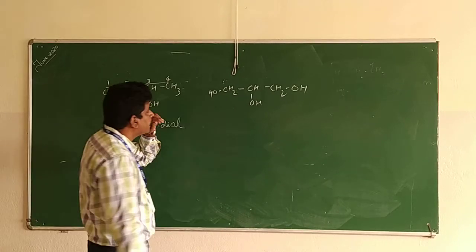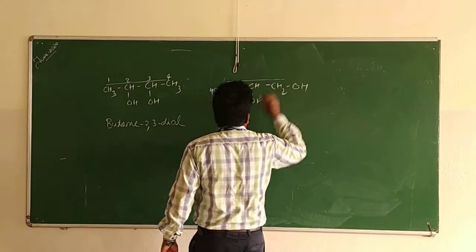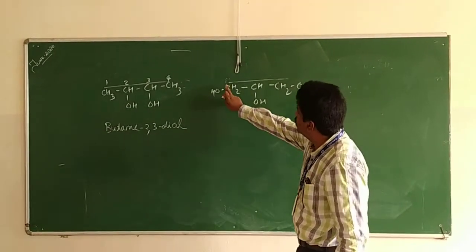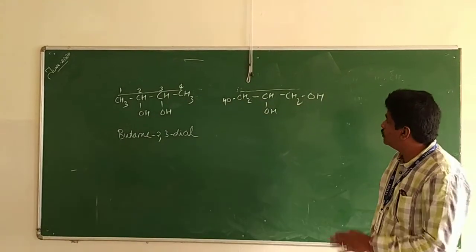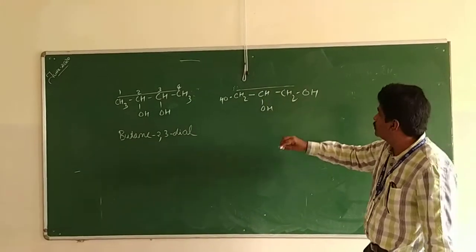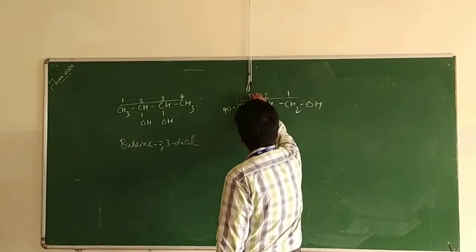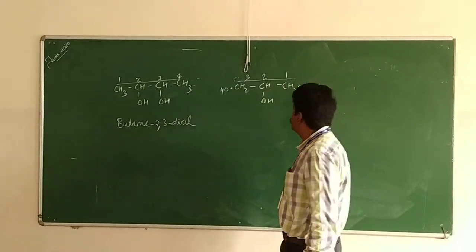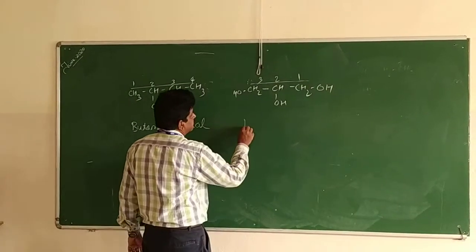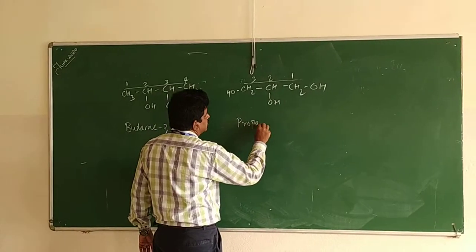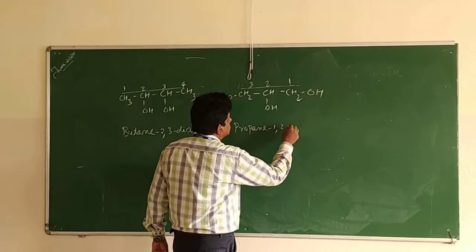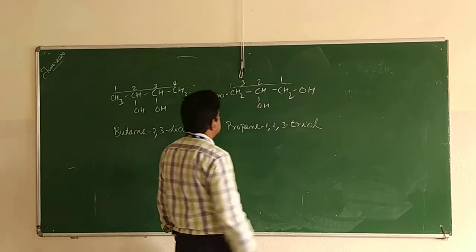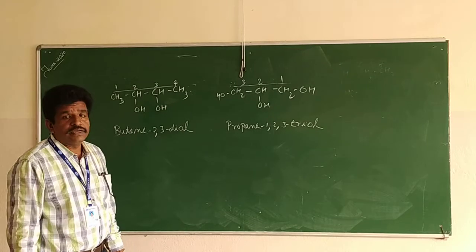This compound: this is the parent chain. If you start from here, this will get 1, 2, 3, or this will get 1, 2, 3. No difference if you start from this end or that end. The parent compound is propane, and the OH group is on the first, second, and third carbon atom. Propane-1, 2, 3-triol.